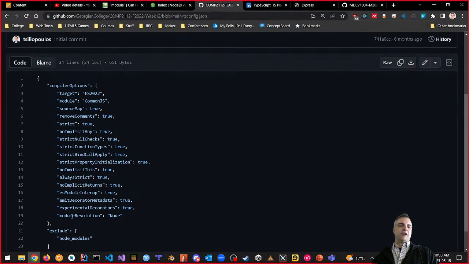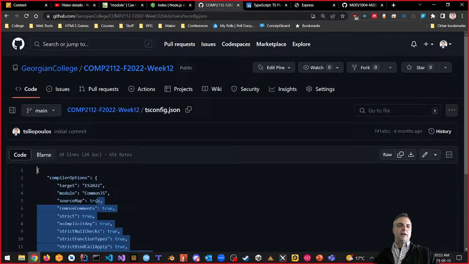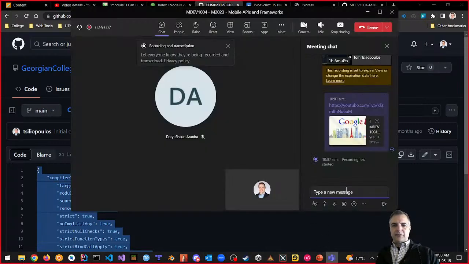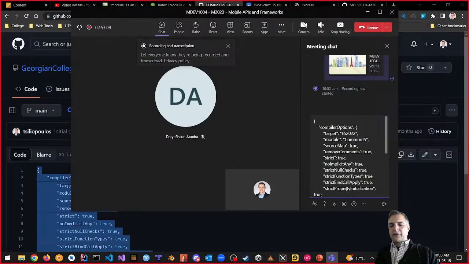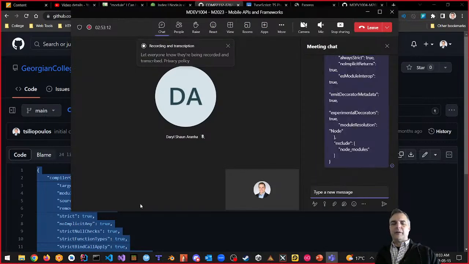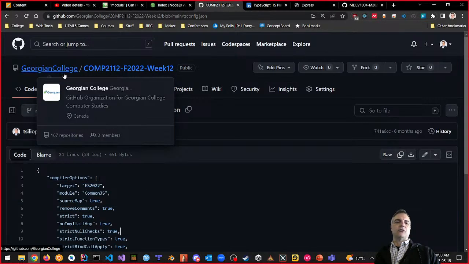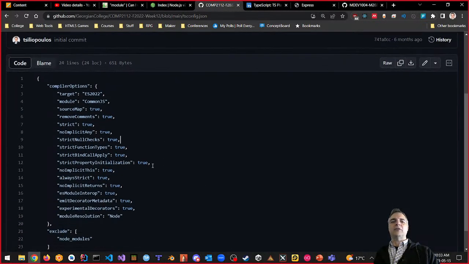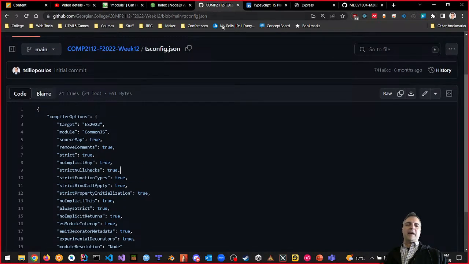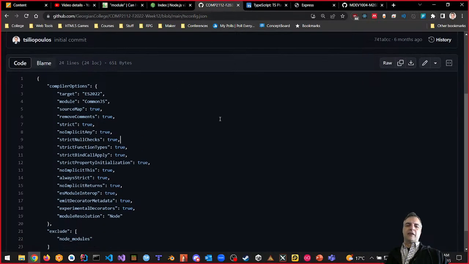In a previous version, I'm going to give it to you instead of me fooling around. I'm just going to grab this link here, and I'm going to copy it onto our Teams for you guys. So here's the link, here's the actual code for you on Teams. You can actually find this in Georgian College. In a previous course I did, I used the exact same configuration detail. Take a look, ES 2022. I'm just going to use this exact tsconfig.json file instead of us guessing, and I'm going to create it together with you. All right, so let's do it.